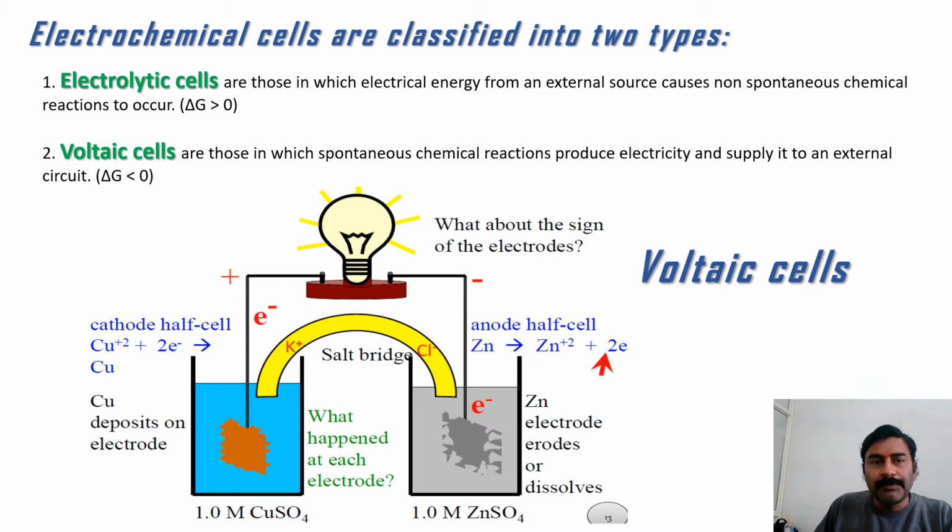This is a very peculiar diagram for electrochemical cells. In general, we have the electrolytic cell and the voltaic cell. We will discuss a bit about the voltaic cell. You can see we have two jars with copper deposition on one electrode, and the zinc electrode dissolves in the system, as mentioned in the previous slide, the reduction and oxidation process. This is the salt bridge where the ions can move from one side to another side.